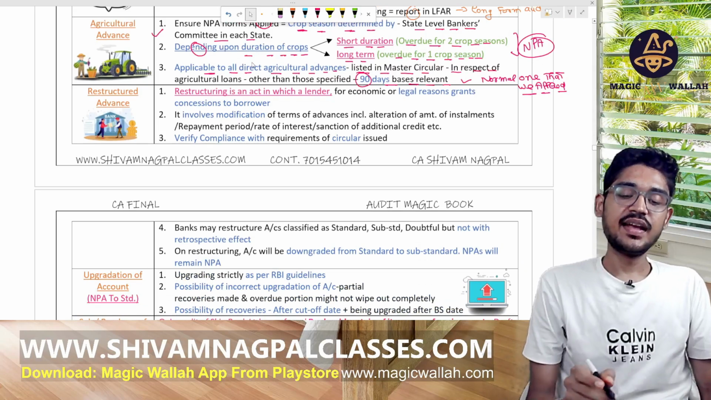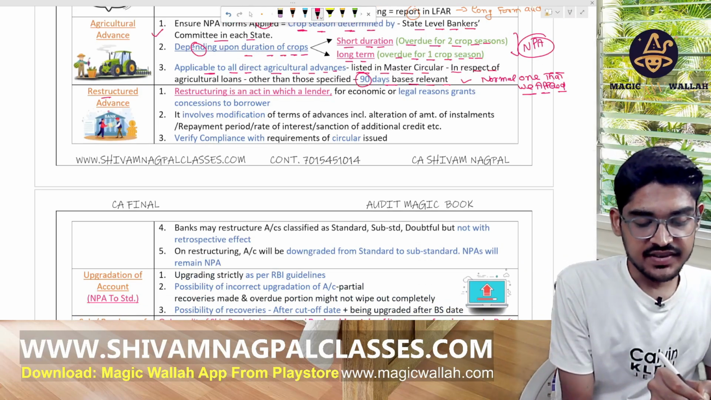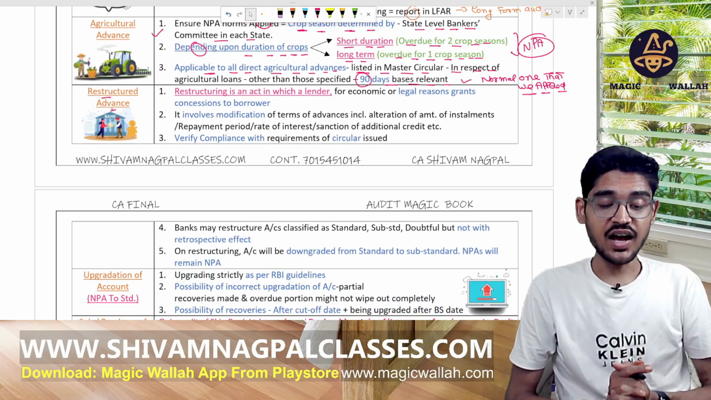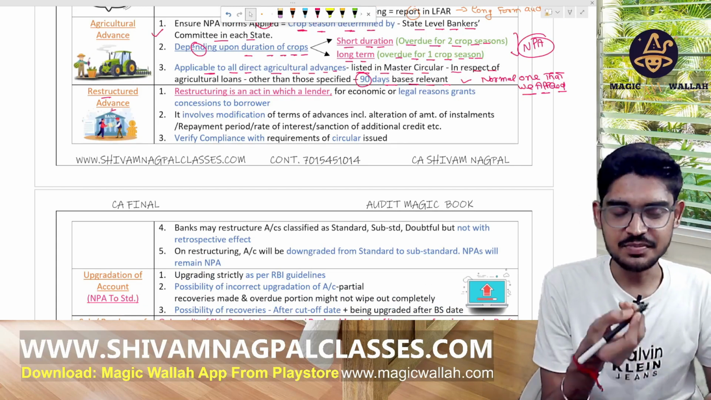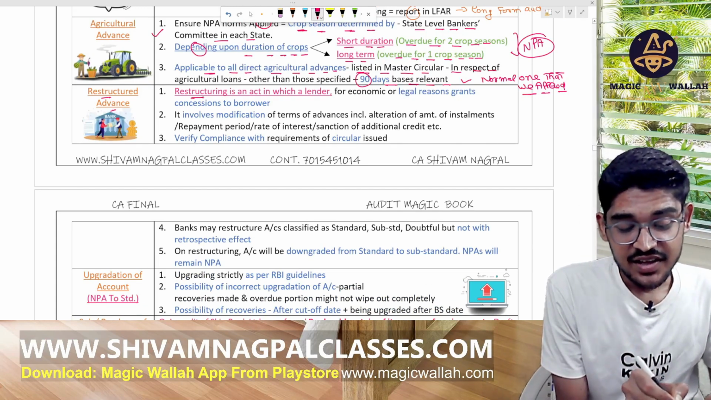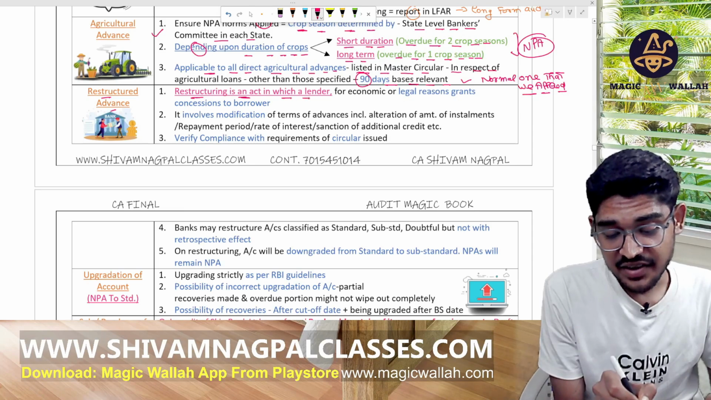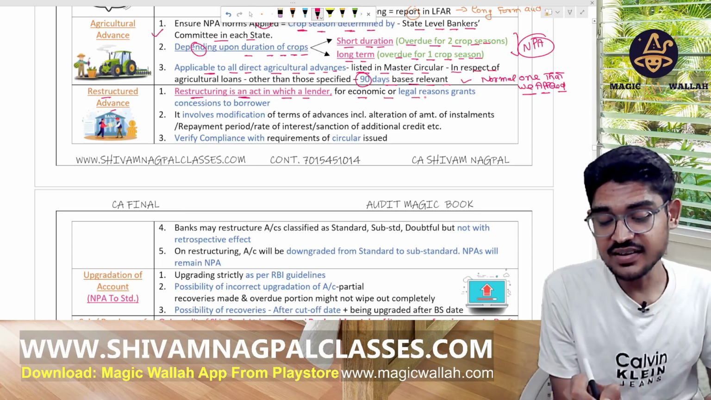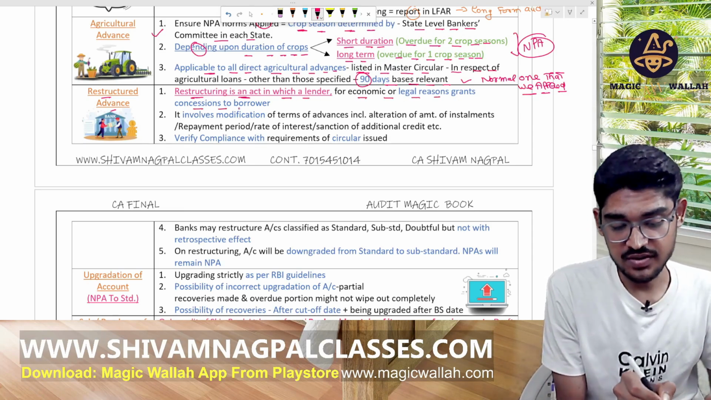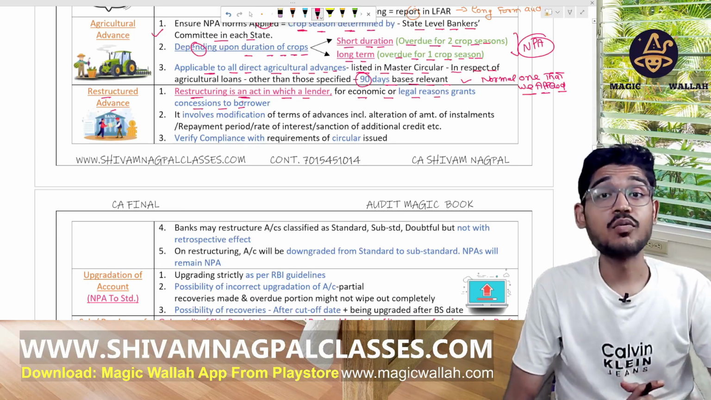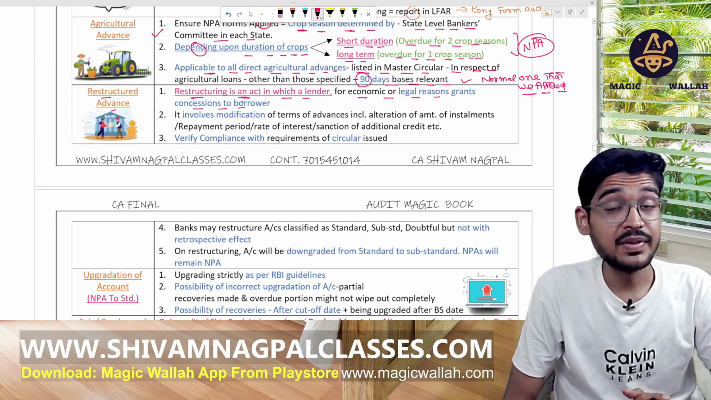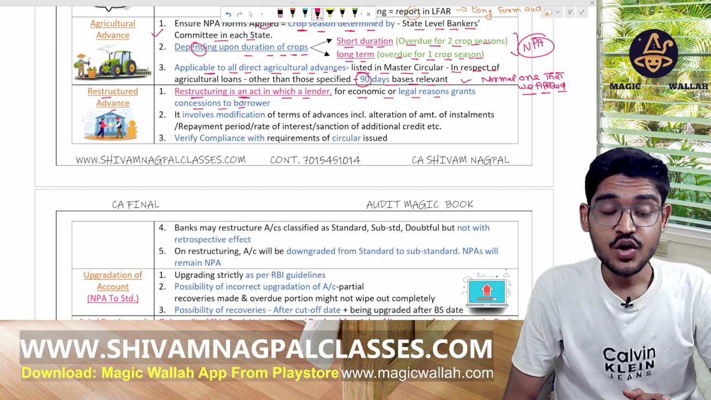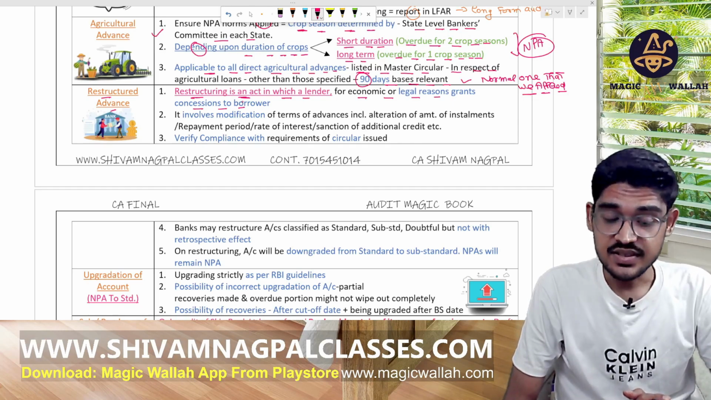Now, restructuring of the advances. Restructuring is an act, and its meaning is defined here. It is an act in which a lender, for economic or legal reasons, grants a concession to the borrower. Maybe the borrower is not paying the principal money, or maybe the borrower is not paying the interest money. So we are restructuring the advances.